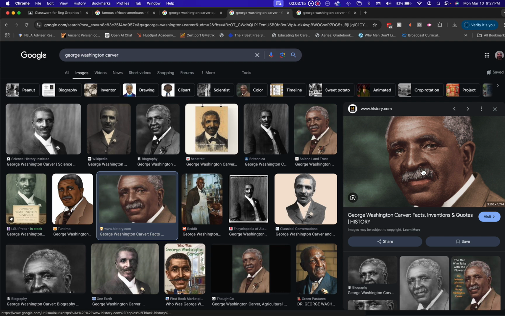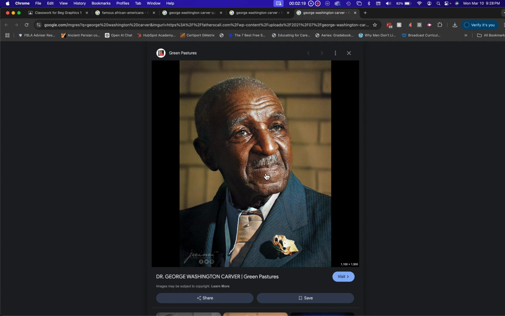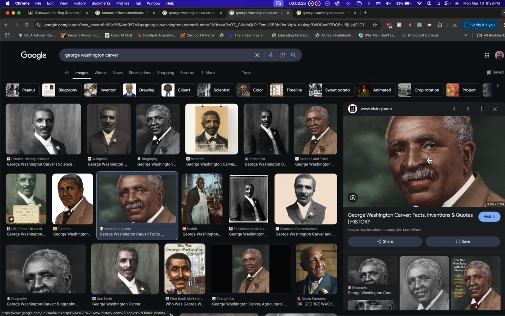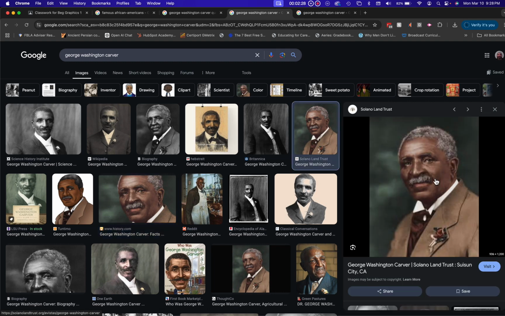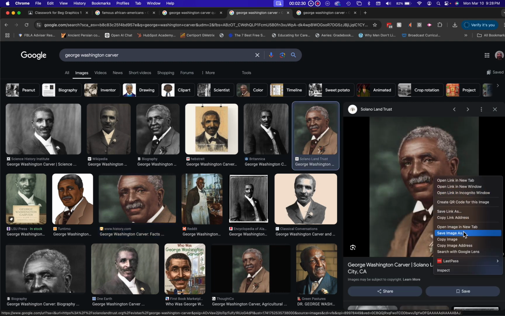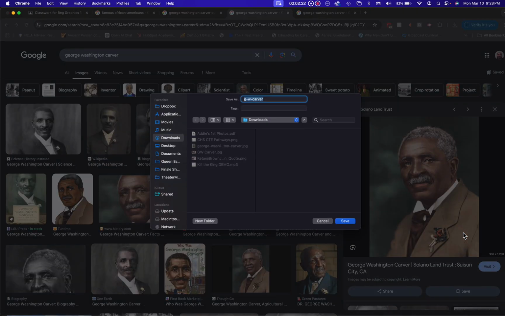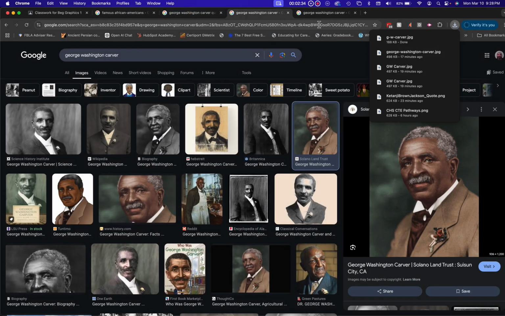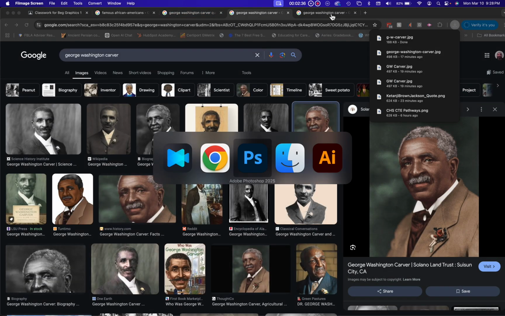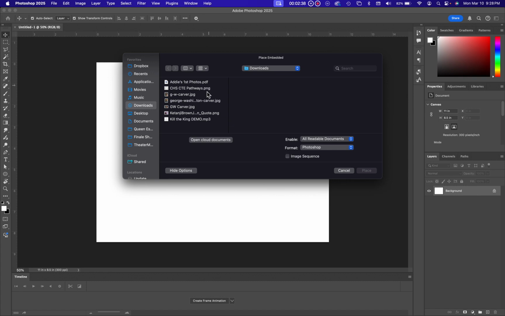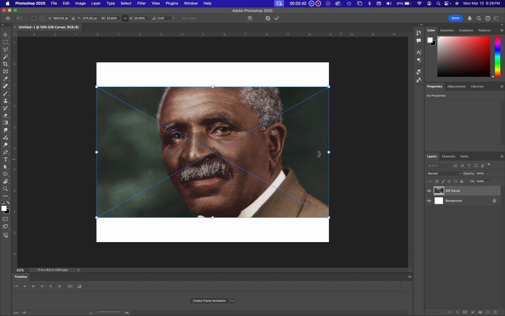There's lots of results if you go down, but that turned out to be a really good one. Over here, I found a couple of images. Here's one. I'm going to show you what to do with these. Here's another one. This is a bad one to use, and I'll show you why. This is an okay one to use, and I'll show you how to fix it. This is probably one of the best ones to use, so I'm going to go ahead and save that image as well. Okay, so you are in Photoshop, and what you're going to do is import an image, which I'm going to import this one.